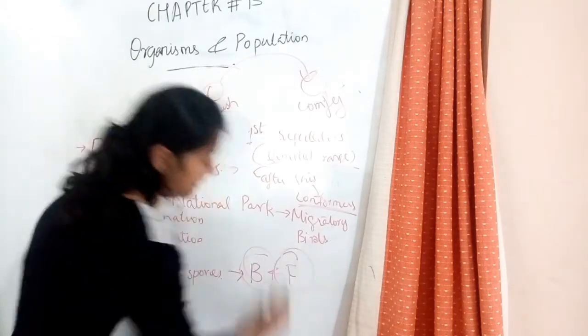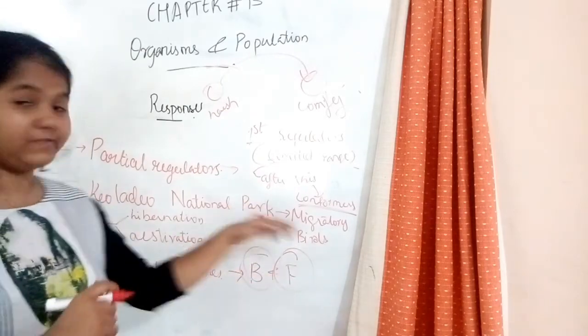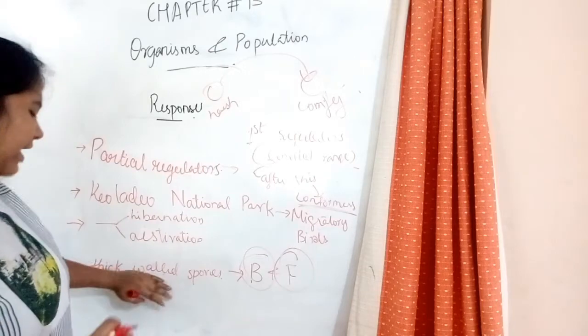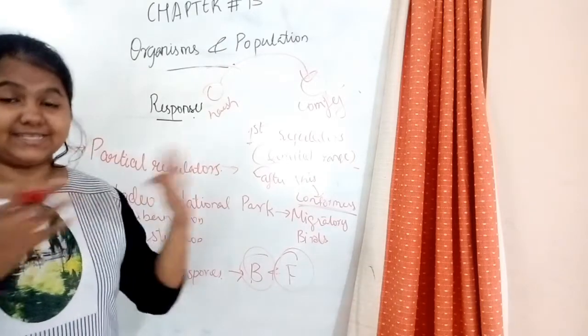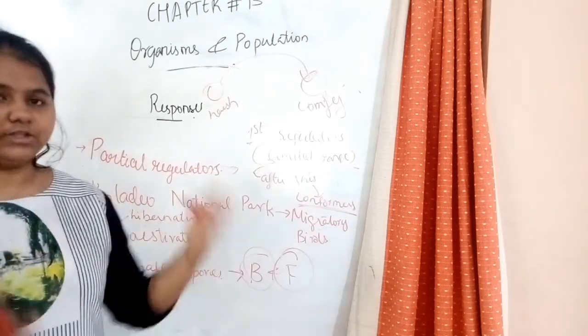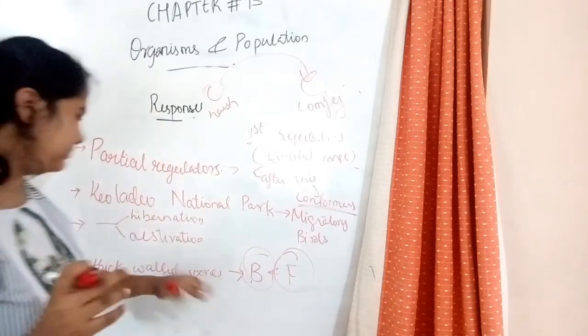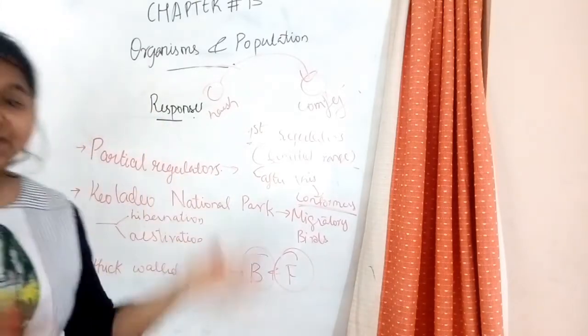Bacteria and fungi, both of them would have thick-walled spores. And this would help them to resist the extreme conditions. If it's hot, it will help them in some way, or if it's cold also, it will help them in some way.